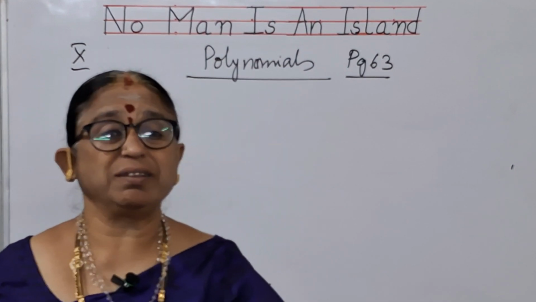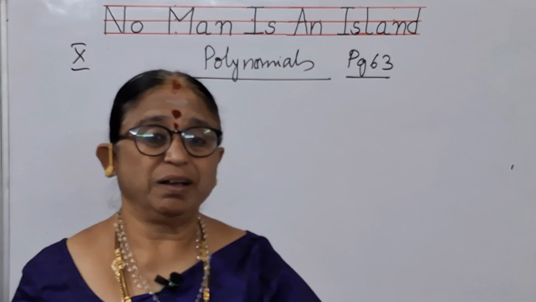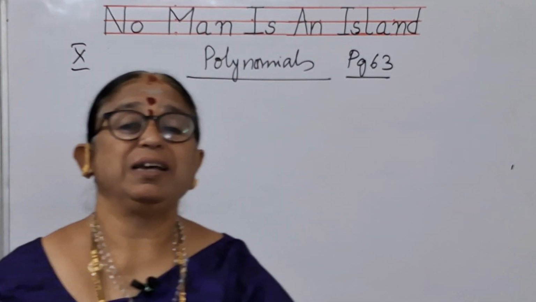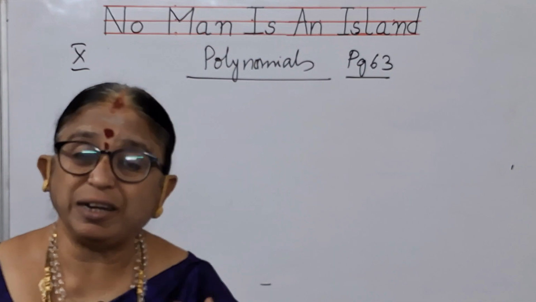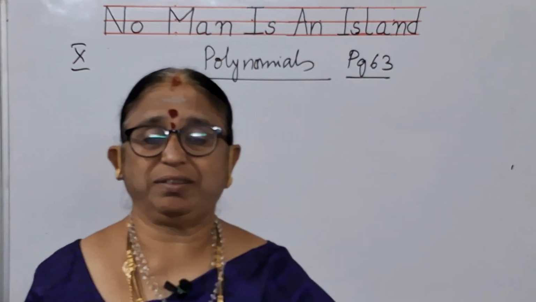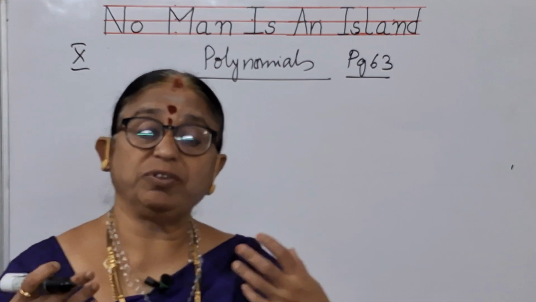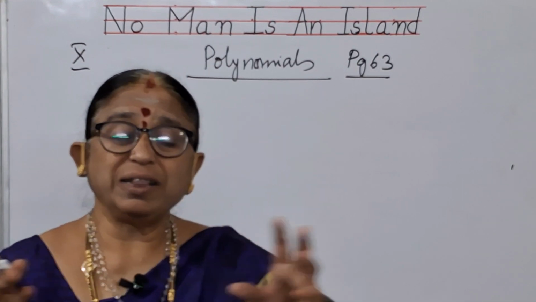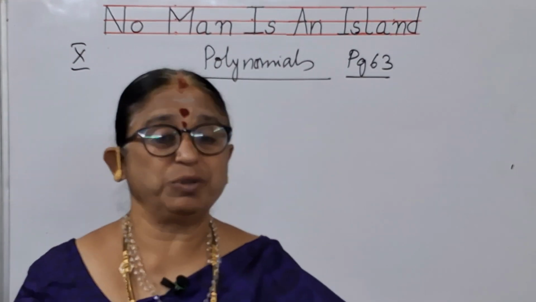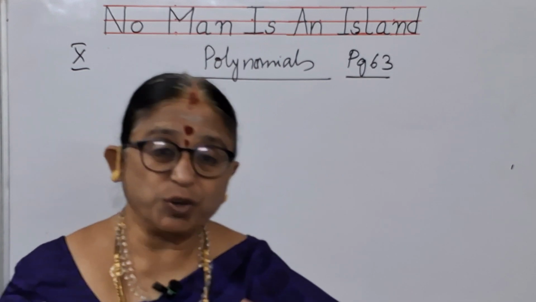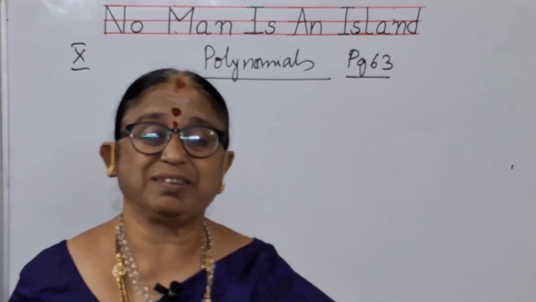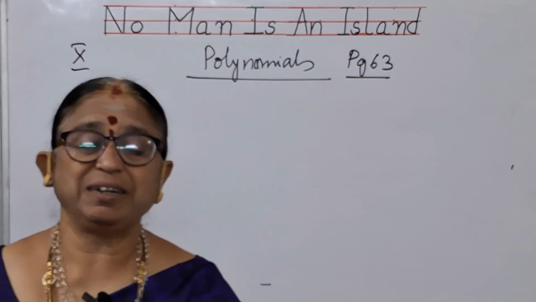Now, if this is to be done, how is it possible for it, children? It is possible only when you are good with your friends, when you are good with your teachers, when you are good with your elders. If you are good, you are the best, you will get the good in return to you.